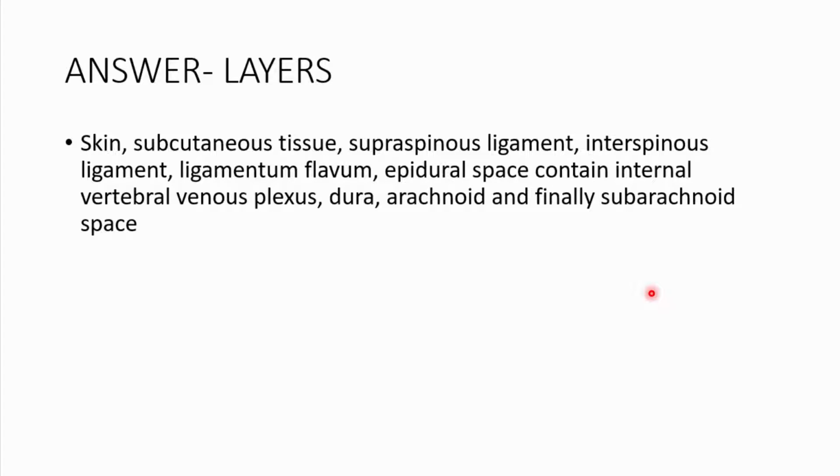So the other part of this question was, what are the layers? So you first go through the skin, then you go to the subcutaneous tissue, then you go to the supraspinous ligament, then you go through the interspinous ligaments, then you go through the ligamentum flavum, then you go to the epidural space, and of course inside this epidural space you have the internal vertebral venous plexus, then eventually you go to the dura, then the arachnoid, and then finally you're in the subarachnoid space, which is where the CSF is going to be flowing.